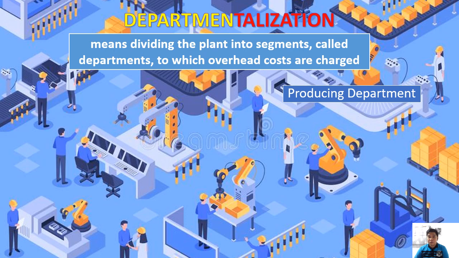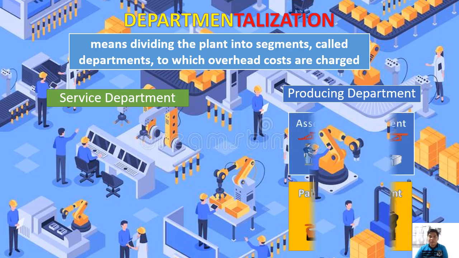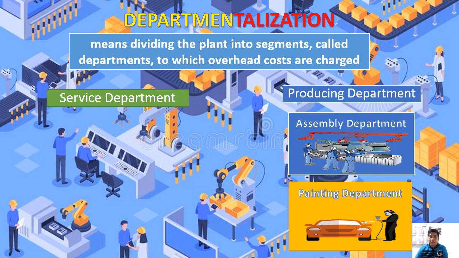So under departmentalization, we have two major departments, 'di ba? Meron tayong tinatawag na producing department and we also have the service department. So ano ba yung pinagkaiba nitong dalawang to? If we say producing department, this is the actual department wherein we transform the raw materials inventory into finished goods inventory. So let's say for example, we are in the manufacturing of furniture. So sa furniture, sa producing department, it involves the cutting, the molding, the painting, and the assembling of the raw materials para mabuo natin yung ating furniture. So technically, this is where the production happens. Kaya nga siya tinawag na producing department. So ang example niyan, meron tayong assembly department and painting department.